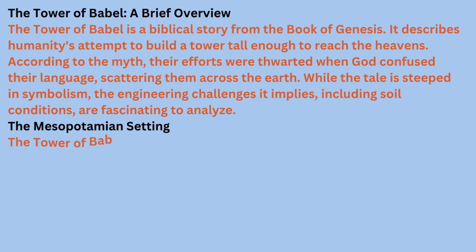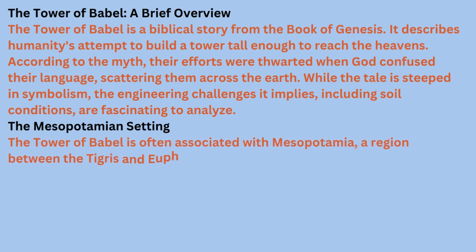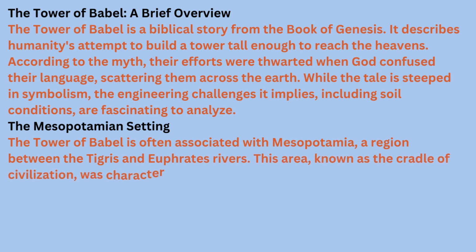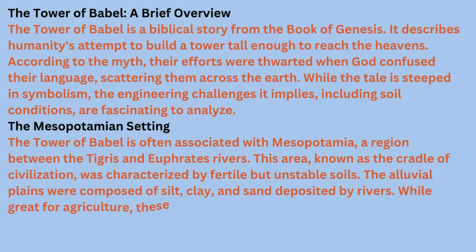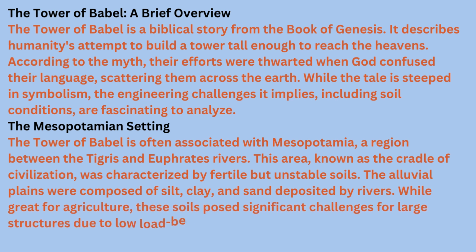The Mesopotamian setting. The Tower of Babel is often associated with Mesopotamia, a region between the Tigris and Euphrates rivers. This area, known as the cradle of civilization, was characterized by fertile but unstable soils. The alluvial plains were composed of silt, clay, and sand deposited by rivers. While great for agriculture, these soils posed significant challenges for large structures due to low load-bearing capacity and susceptibility to settlement.